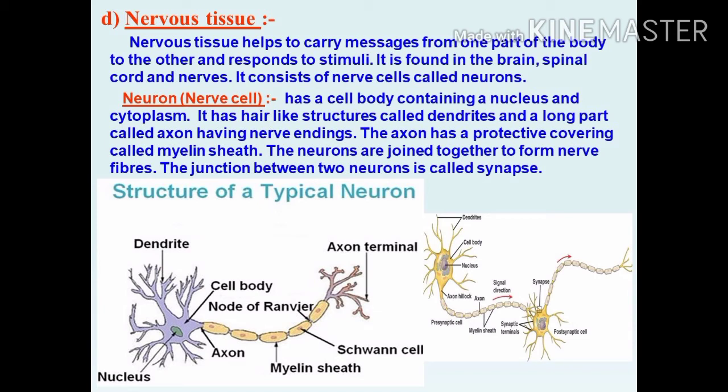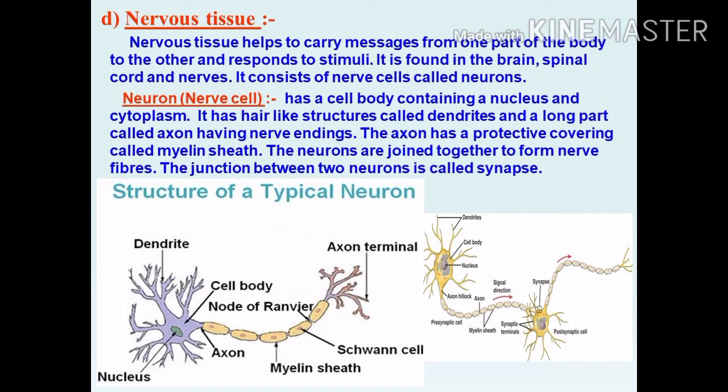The axon terminal of one neuron is connected with the dendrite of another neuron. Like this, all the neurons are connected. At last they form a nerve. A number of neurons combine to form a nerve.